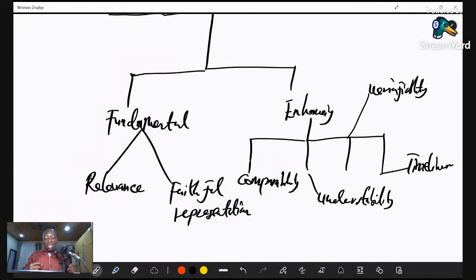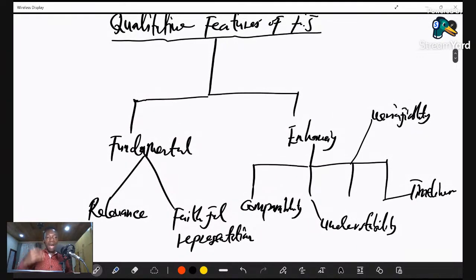So when we talk about the fundamental, we have relevance and faithful representation. By relevance, we are saying that financial information, which has monetary substance, must be relevant in the sense that it should be able to make a difference in the decision made by users of financial information. By relevant, we mean the information should be able to alter, to make changes or influence, the decision being made by the user of this financial information.